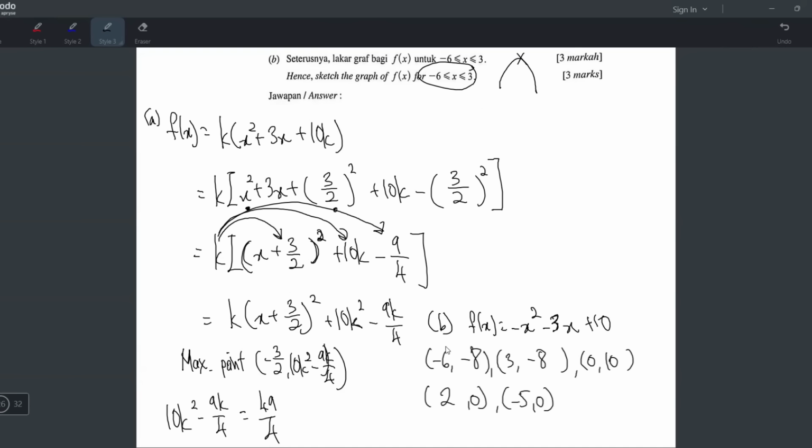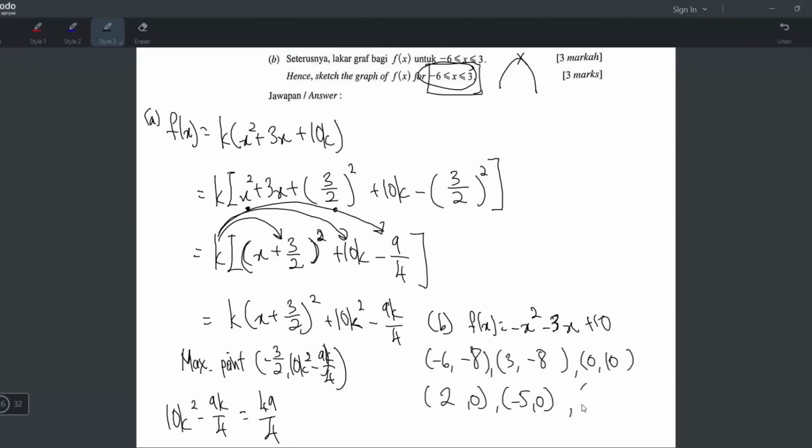Okay, I know some students, they will draw a table, can also. If you want to draw a table to write all these points, can also, it's up to you. But I didn't draw a table because I don't want to drag this video for too long. I just did it like that. But it's the same. Make sure you double check. After finding these points, make sure the x value is within the range, between -6 and 3. Because if it's not within the range, then you cannot take the point. So as you can see, 2 and -5, yes, they are in between -6 and 3. So it's good. But if it's outside the range, let's say you get -7 here, then you cannot plot that point already, because you have to follow this restriction.